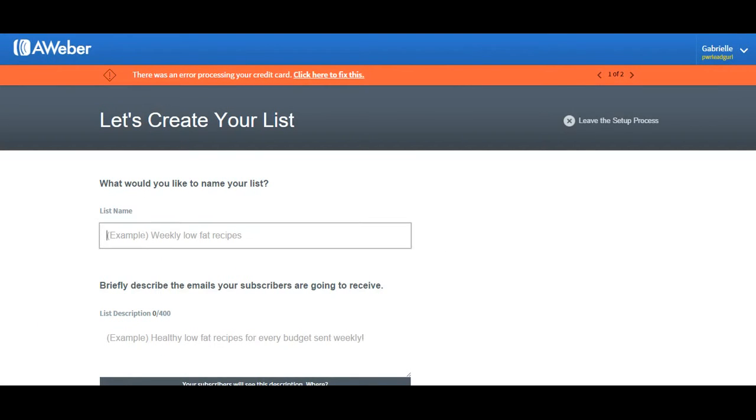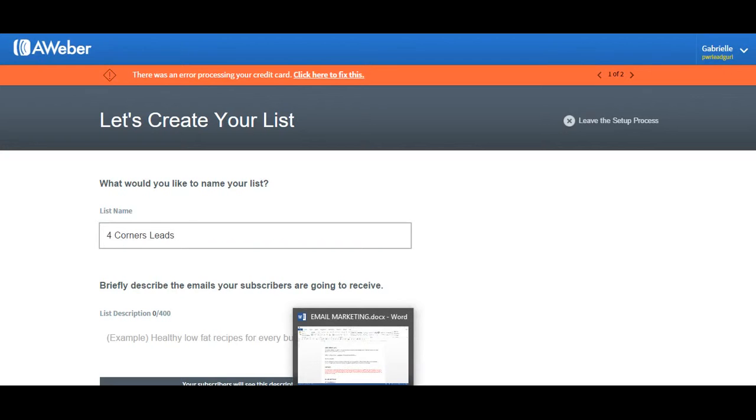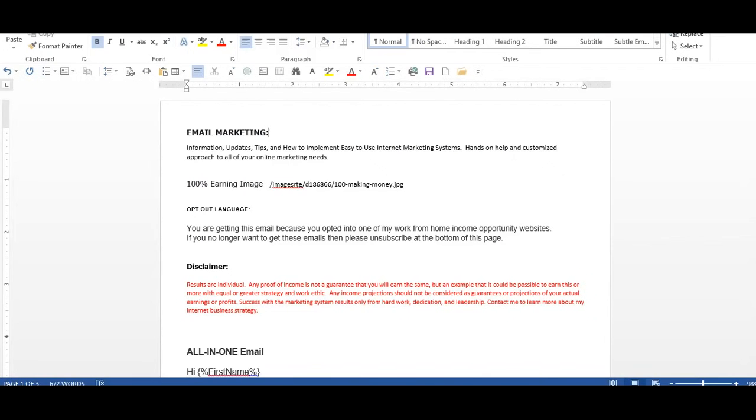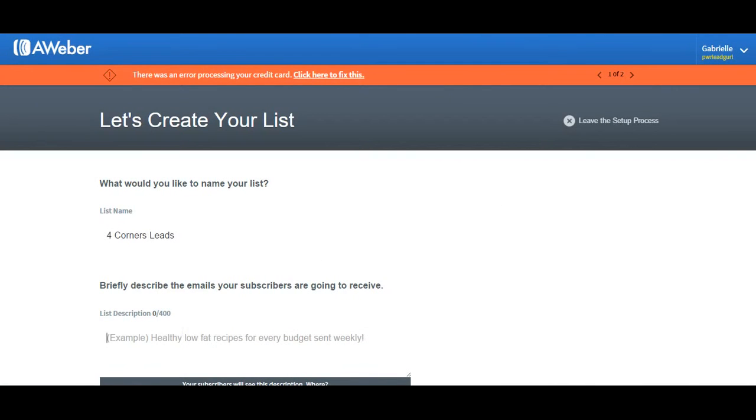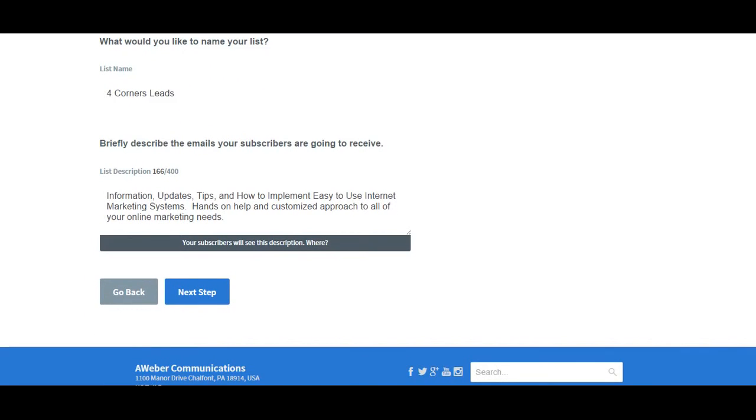So next page is asking me, what do I want to name my list? This is going to be my four corners leads. And then it's asking me what the description is. So I have a description already here. Just cut and paste that. And that's going to tell the subscribers what I'm offering when they receive my email. Okay, next step.